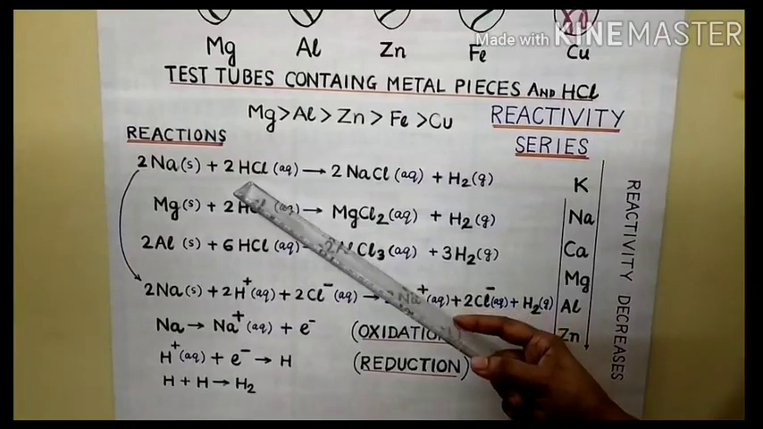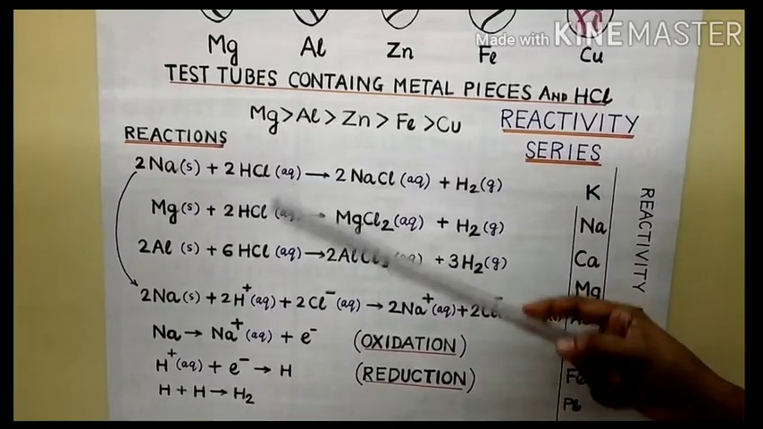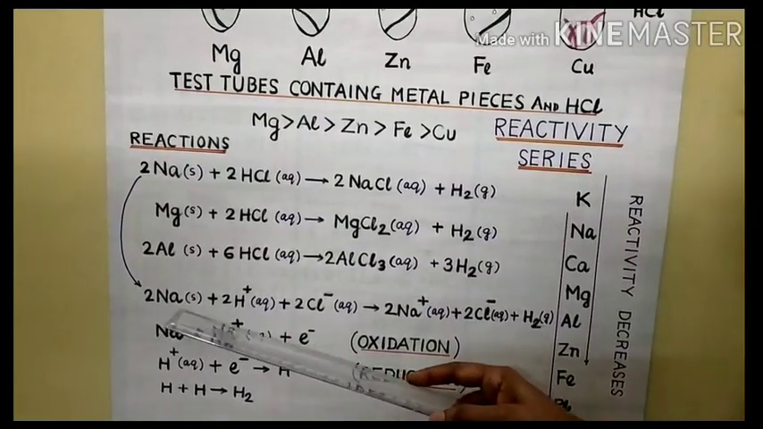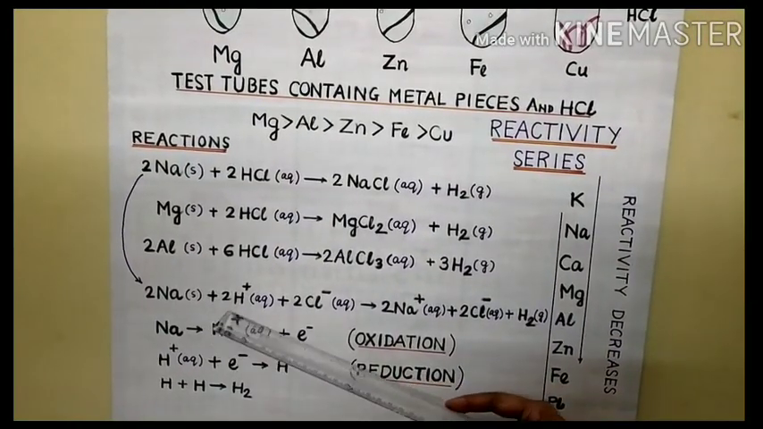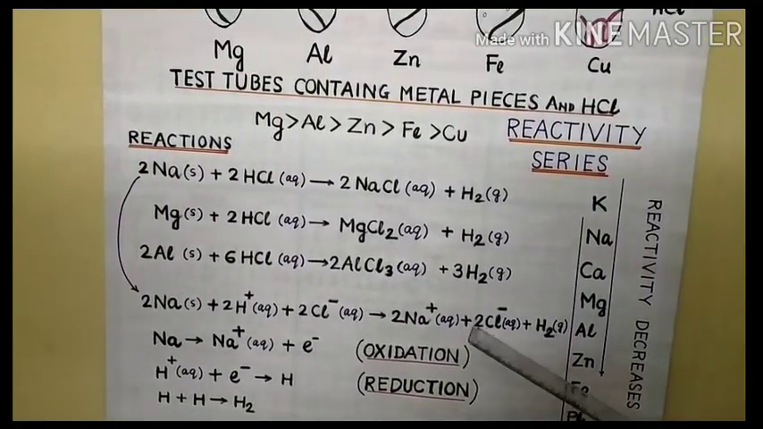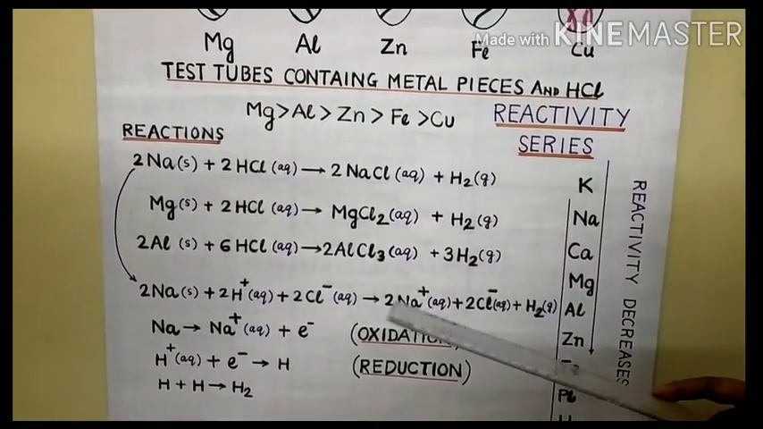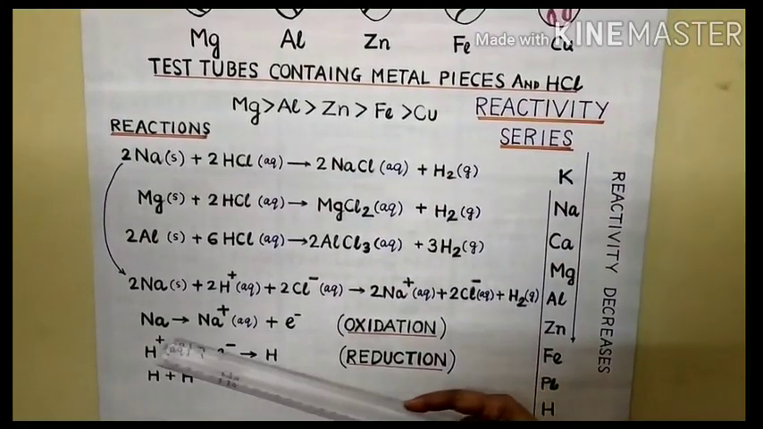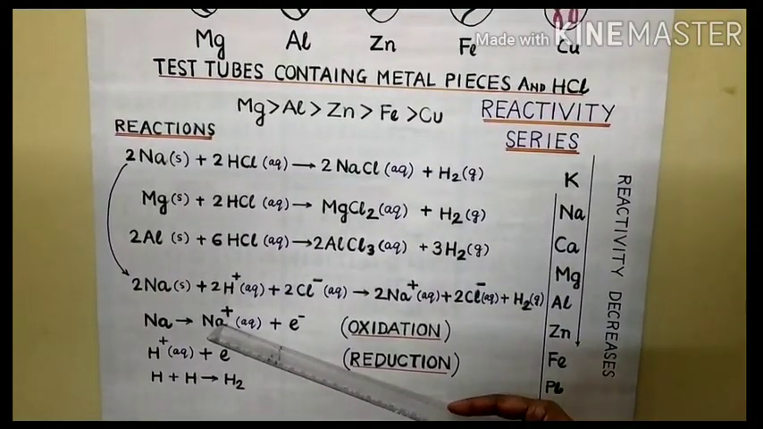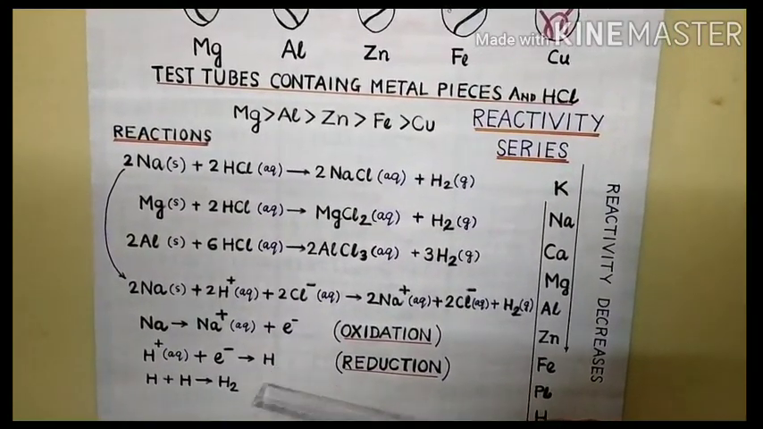We know that an acid in aqueous solution dissociates and forms a hydrogen ion and the corresponding anion. See the split up reactions. Sodium plus hydrogen ion plus chloride ion. After the reaction, the chloride ion remains as it is. Sodium changes into sodium ion and hydrogen gas forms. Sodium donates or gives 1 electron, thereby forming sodium ion. Hydrogen takes that electron and forms hydrogen gas.